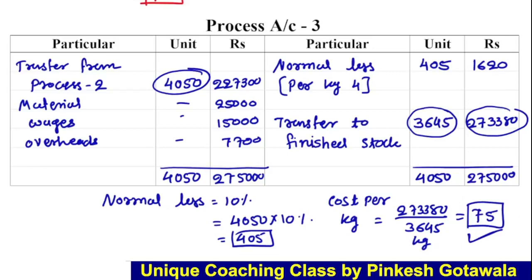Okay, it's a cost. Now we can sell with a profit, like 20-30 added, at 100-120. So indirectly our coconut oil is ready at the cost of rupees 75. Okay, clear? So in this video we got the basic information on how to prepare these accounts. Now in the next video we are going to learn some new points.